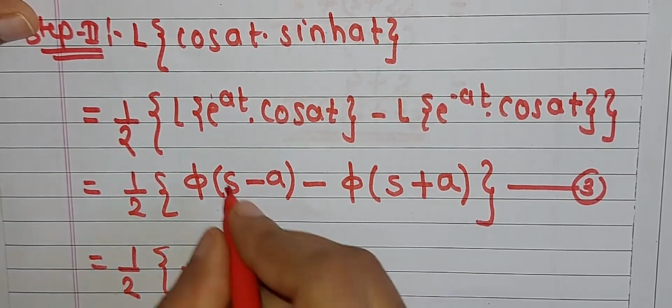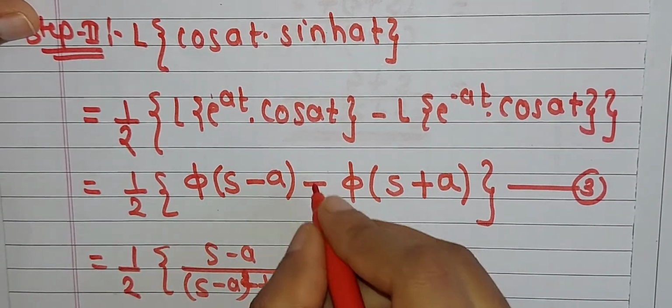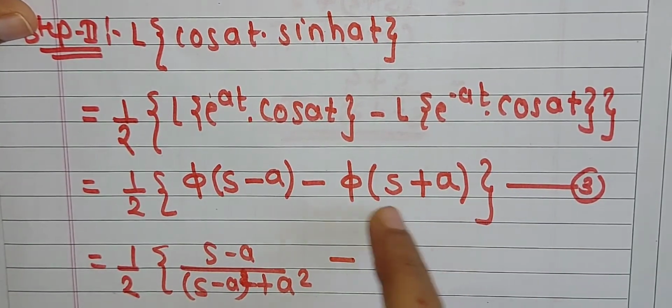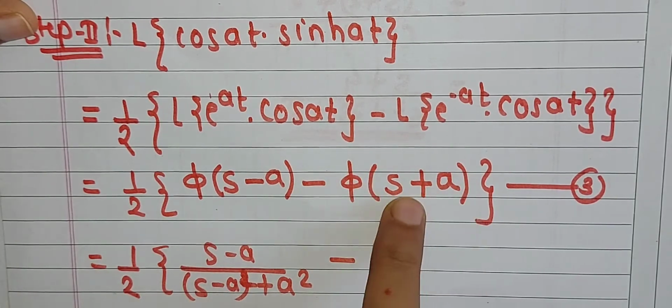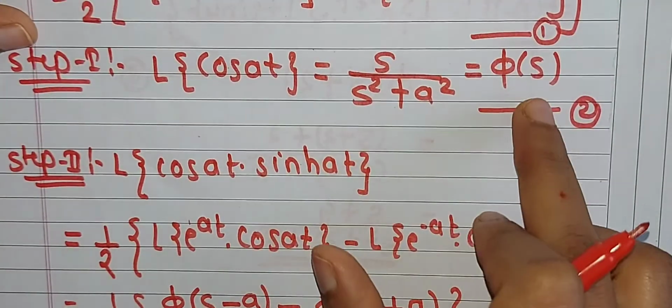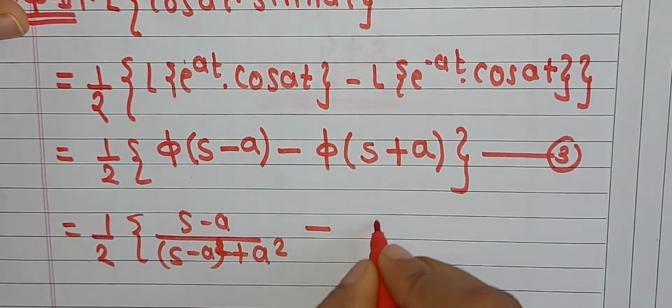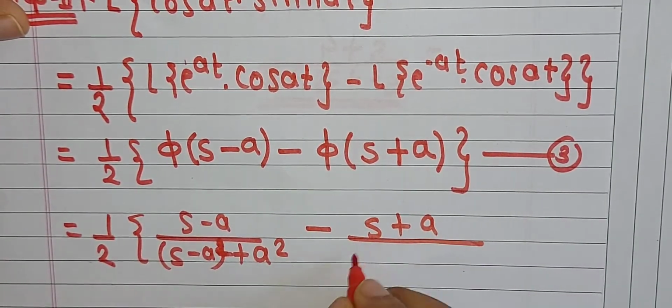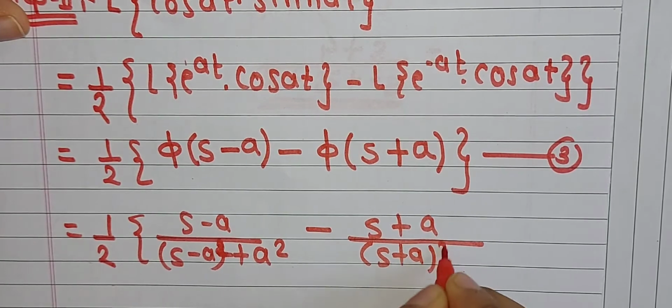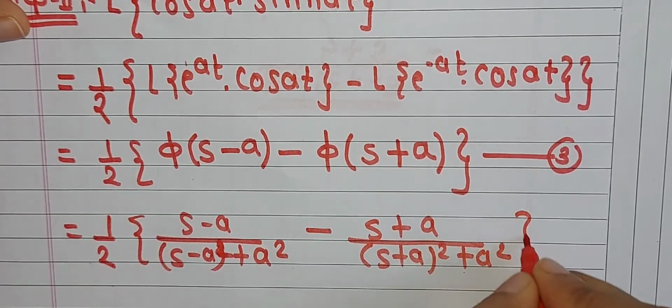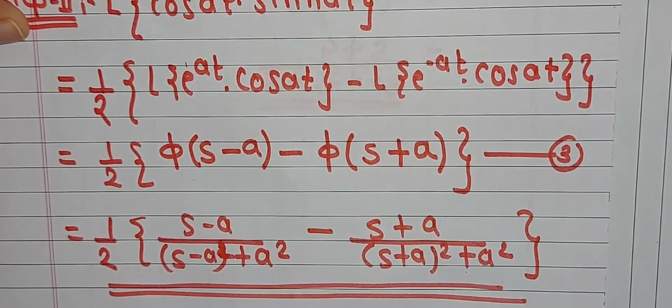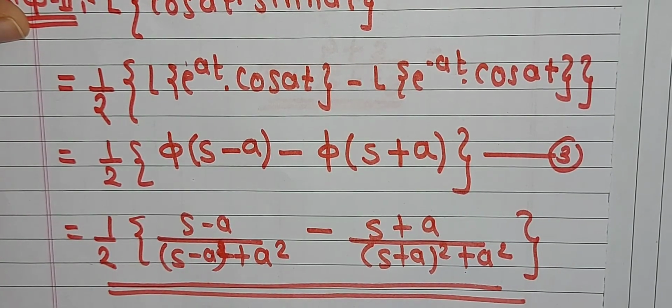So we have obtained the value of this first function. Similarly take the minus sign as it is. Similarly, to find the value of this function, write s plus a in place of s, then we will have s plus a divided by s plus a whole square plus a square, and complete this bracket as it is. So this is the value of the given Laplace transformation.